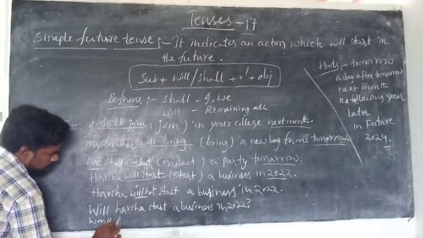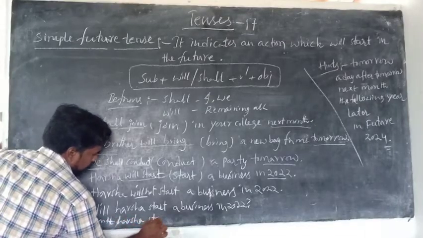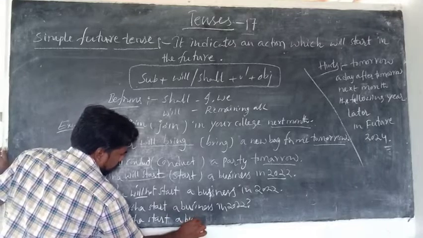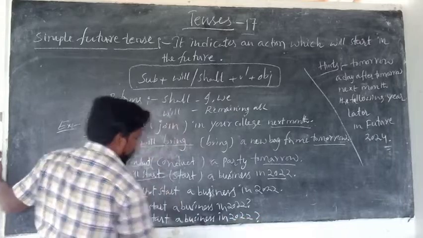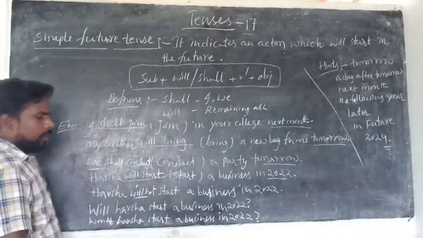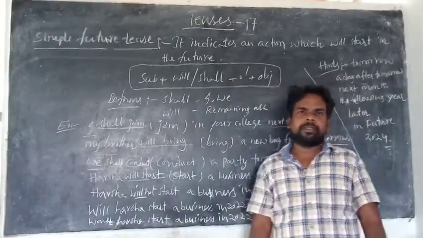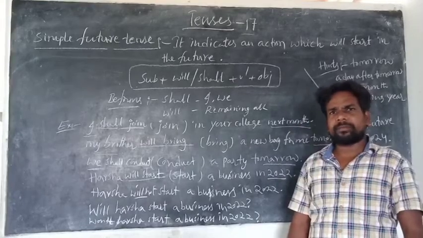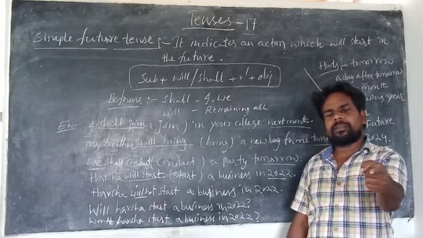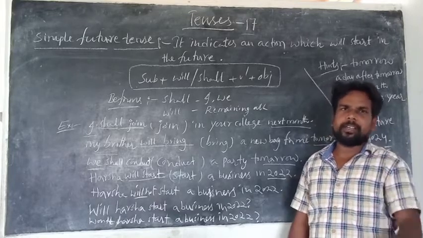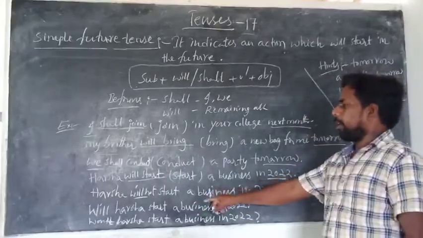It is a negative interrogative. Won't means it doesn't start. So that you are asking, won't he start a business in 2022, at the start side. So you know that. So that you are asking a question at the start side. Okay, so in this way you can make negative and interrogative and negative interrogative.